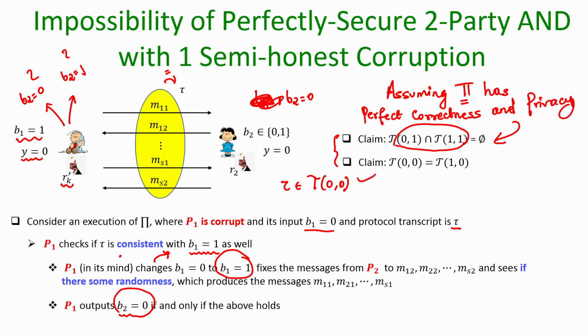Then as per this claim, it should also be produced if P1 had participated with input 1 and with some other candidate randomness.